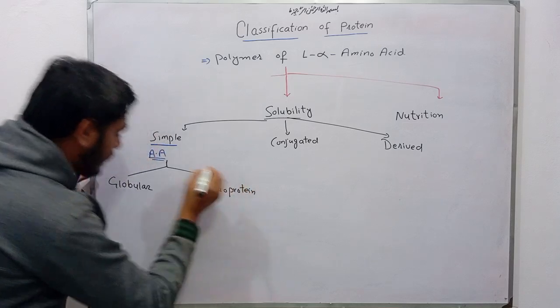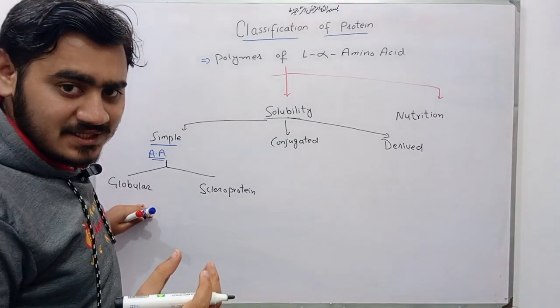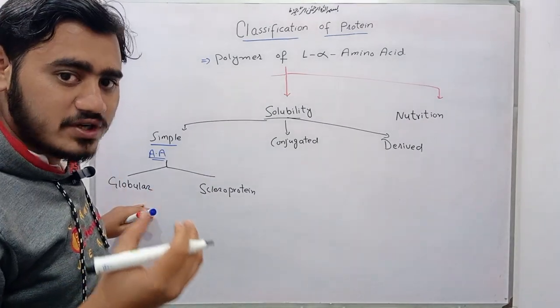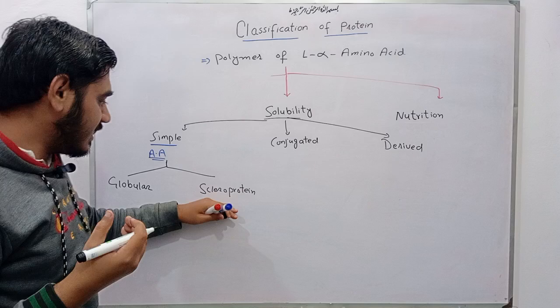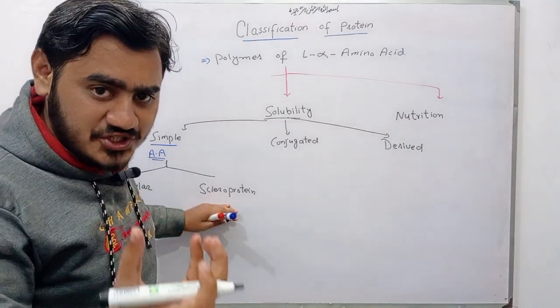Globular proteins basically exist in an oval or spherical shape, while scleroproteins exist in a fibrous shape.